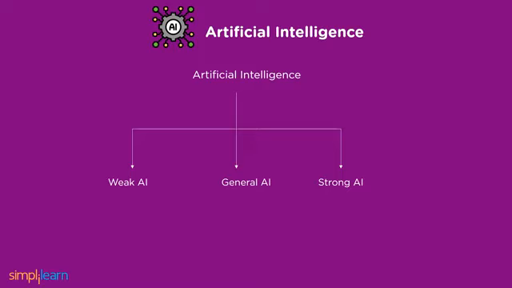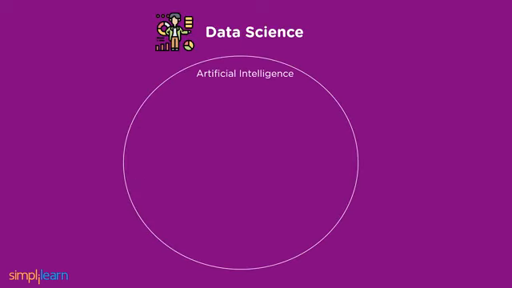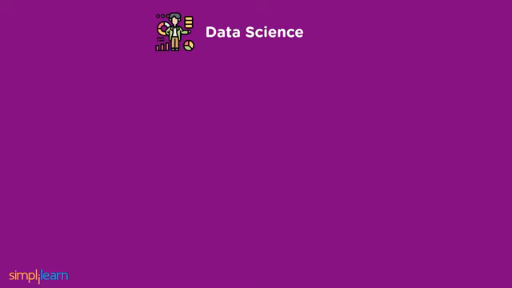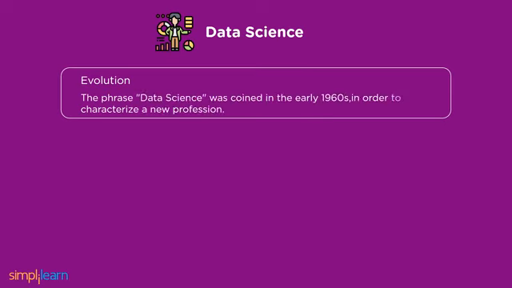Now that we have covered deep learning, machine learning, and artificial intelligence, the final topic is data science. Concepts like deep learning, machine learning, and artificial intelligence can be considered a subset of data science. Let us cover the evolution of data science. The phrase data science was coined in the early 1960s to characterize a new profession that would enable the comprehension and analysis of the massive volumes of data being gathered at the time. Since its beginnings, data science has expanded to incorporate ideas and methods from other fields, including artificial intelligence, machine learning, deep learning, and so forth.